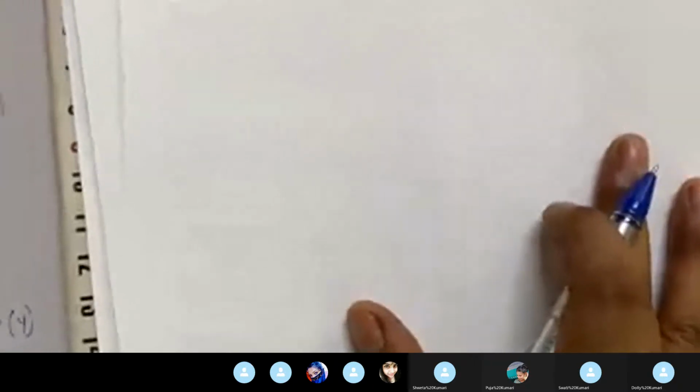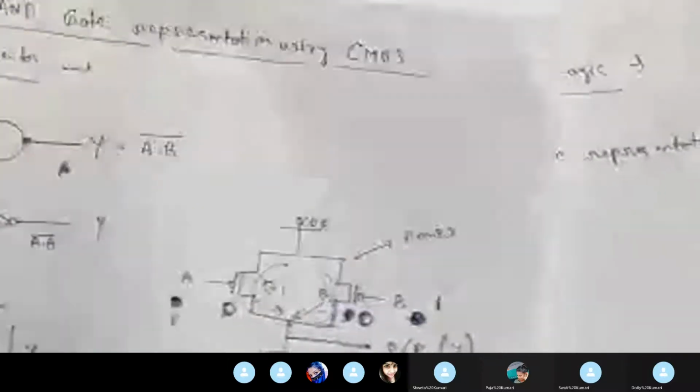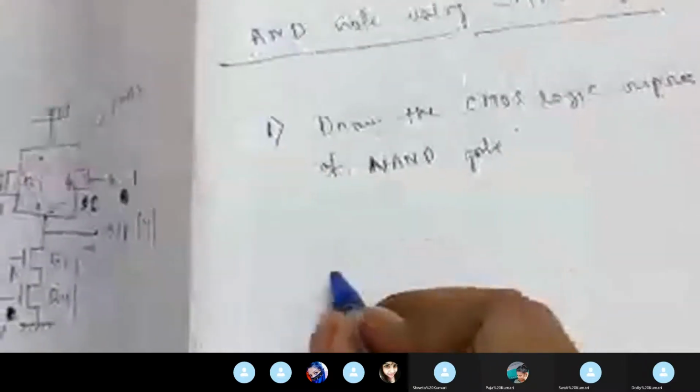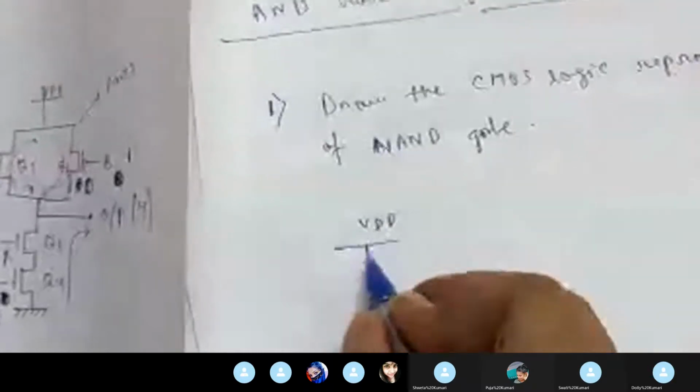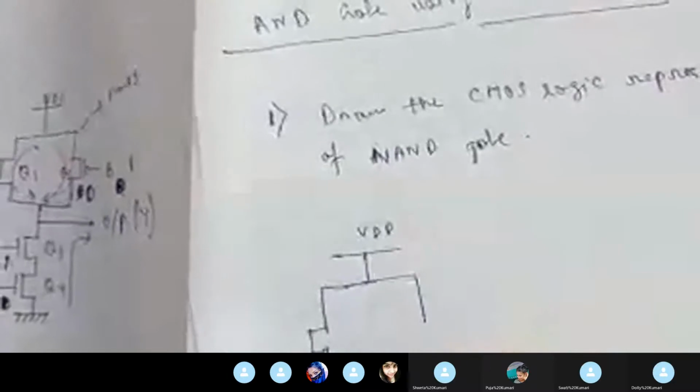So for NAND gate, what you will do? First, you will draw the CMOS logic representation of NAND gate. First we will draw this. This is my VDD. Sorry.